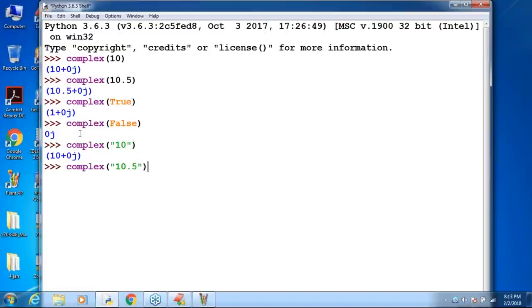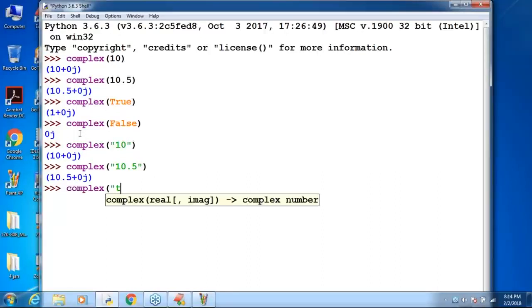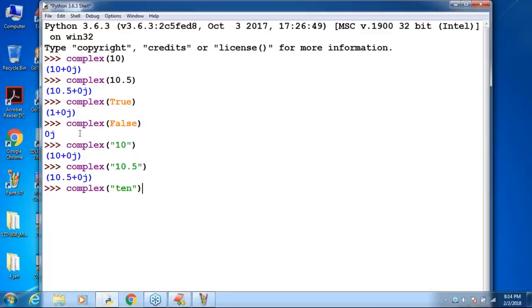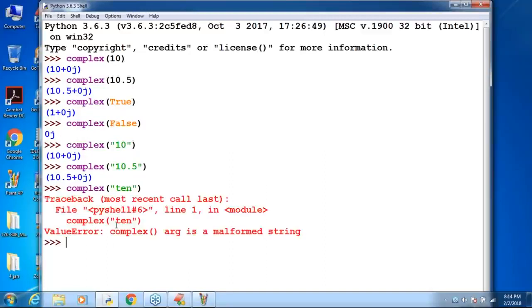What is the answer? 10.5 plus 0j. Next, I'm taking complex of '10'. Are you getting complex of '10'? What is the answer we are going to get? Do you know, sir, ValueError? By default we are going to get a ValueError: complex() arg is a malformed string.